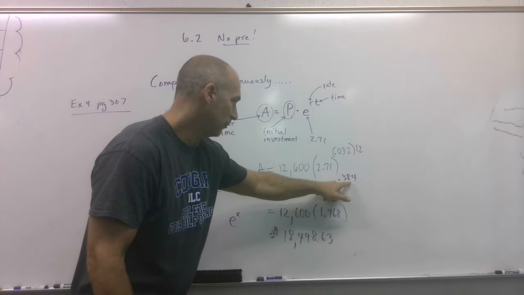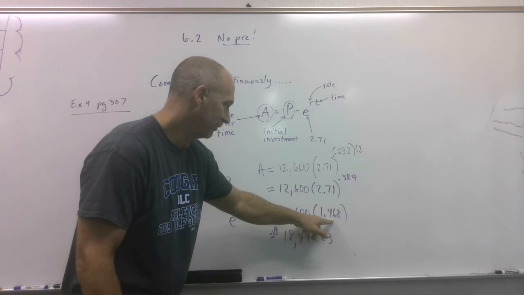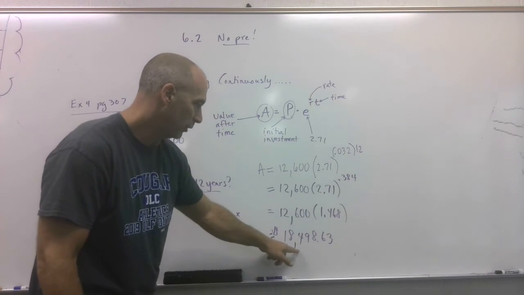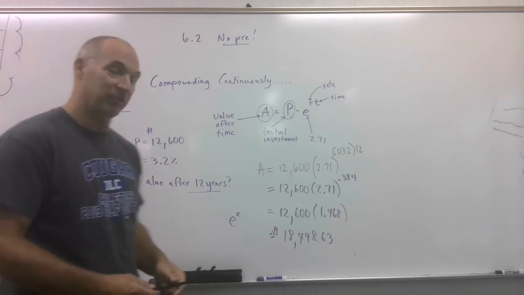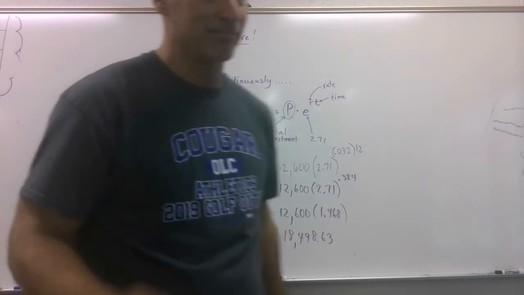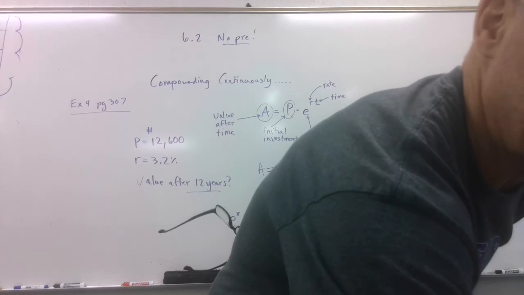And so this to that crazy power is 1.468 multiplied together. There's what her investment is worth now after 12 years. So she's made nearly $6,000 just letting it sit. Pretty wise.